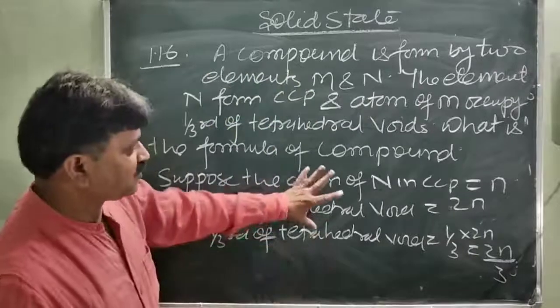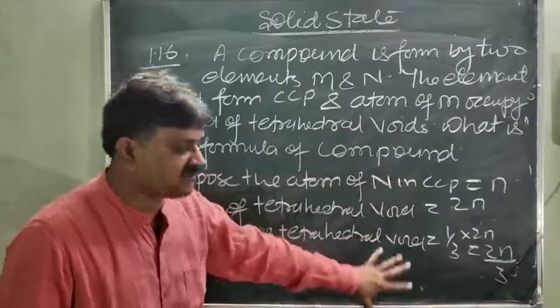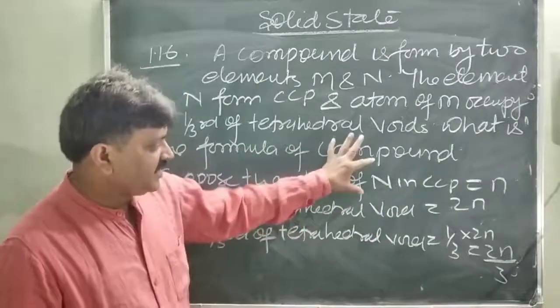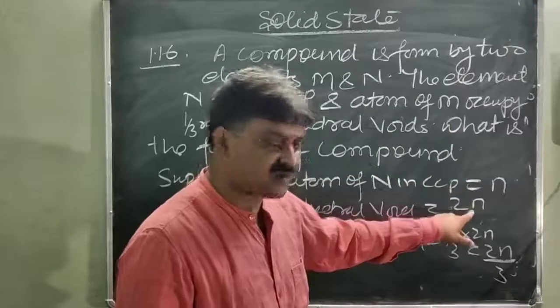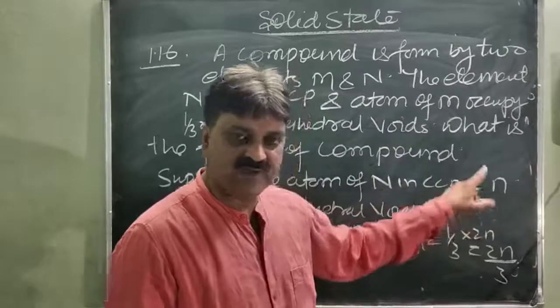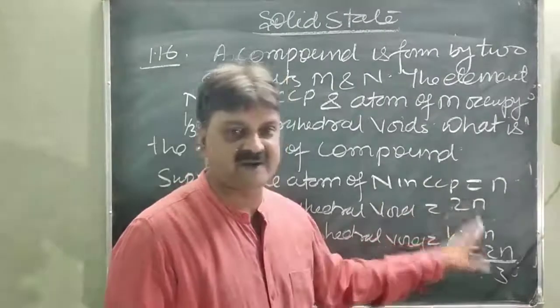So we have to calculate the total number of N atoms and the total number of M atoms. N atoms in the CCP are n, and tetrahedral voids are 2n, of which 1/3 is occupied by M atoms.